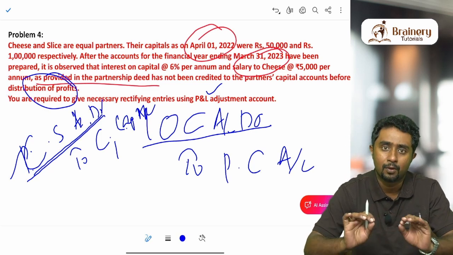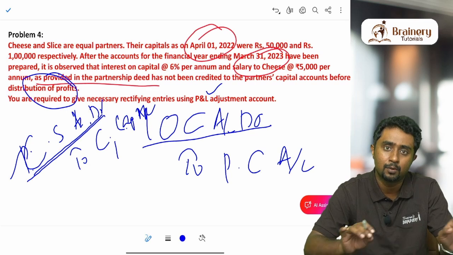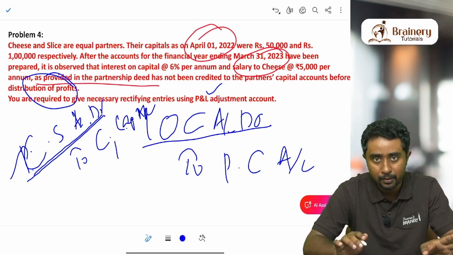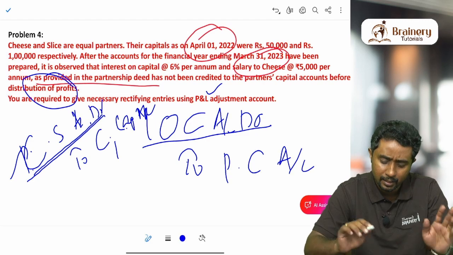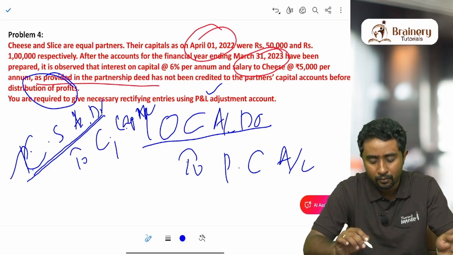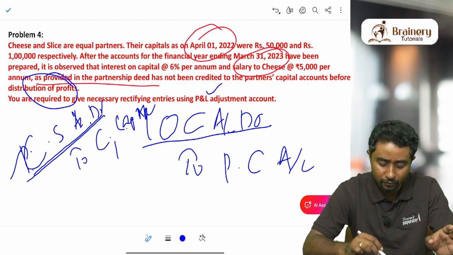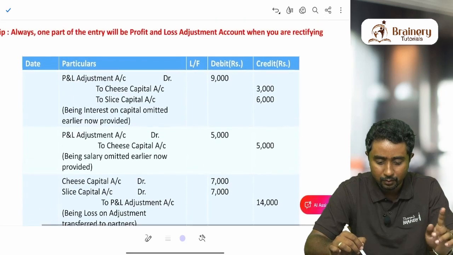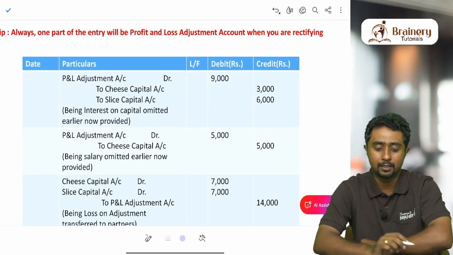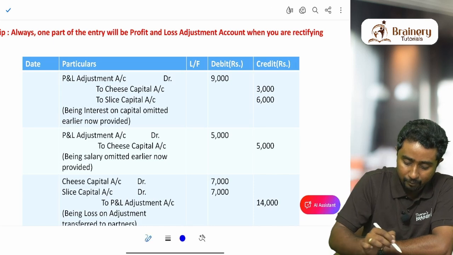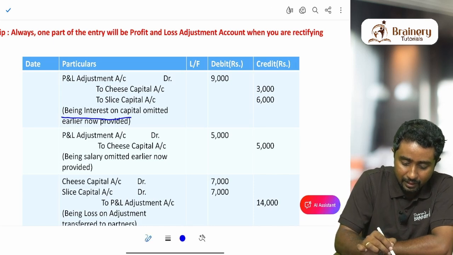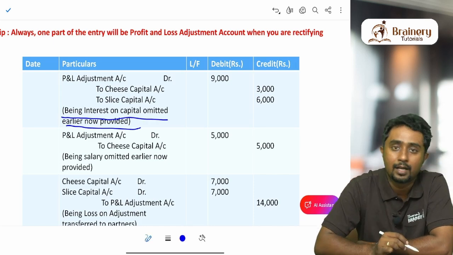With that, I am showing you a journal. The first entry will be profit and loss adjustment account debit to Chi's capital and Slice's capital account. I have given a narration here: being interest on capital omitted earlier, now provided.